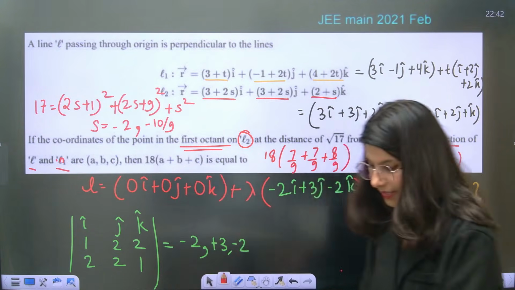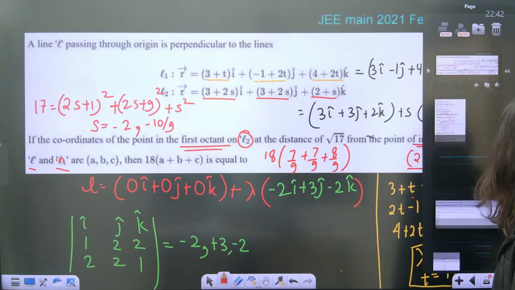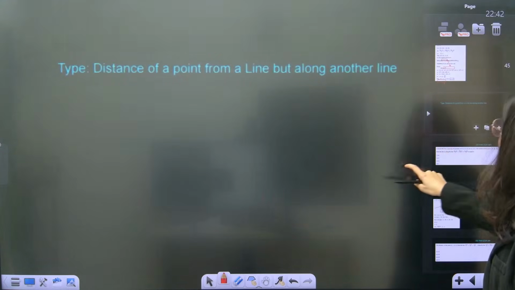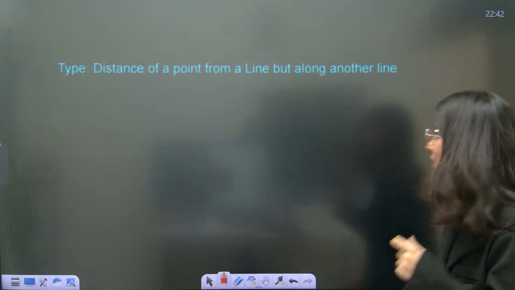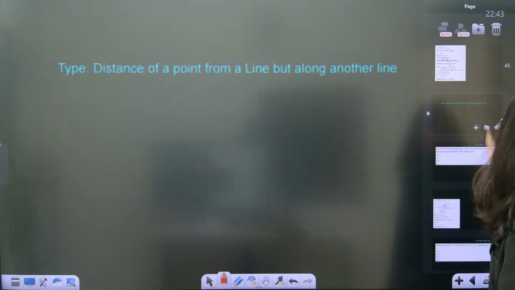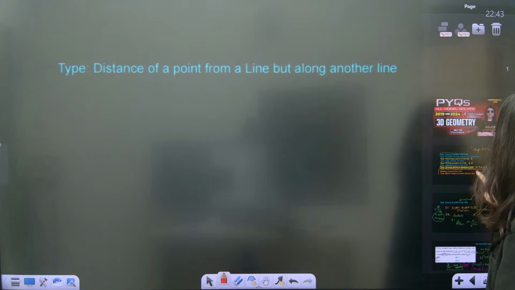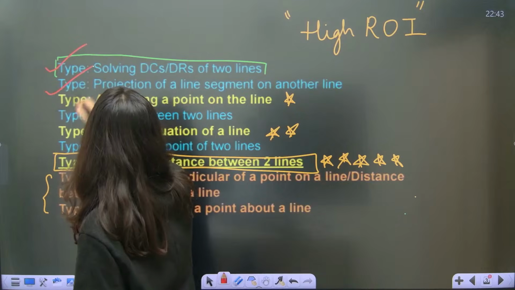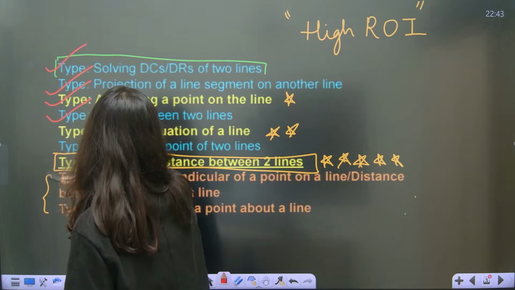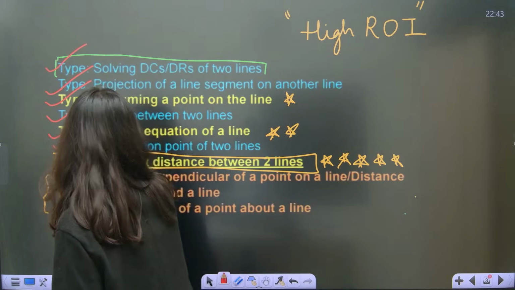Alright. Perfect. Now another form. Shall I take a quick break before solving this? Let me give you a brief overview of what we have covered till now. We have covered type number 1, 2, 3, 4, 5, 6.